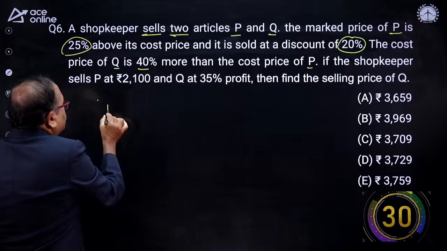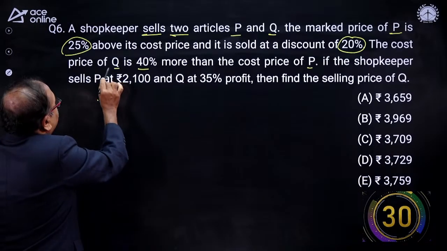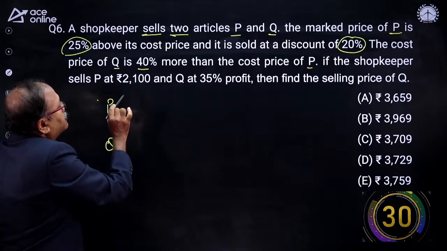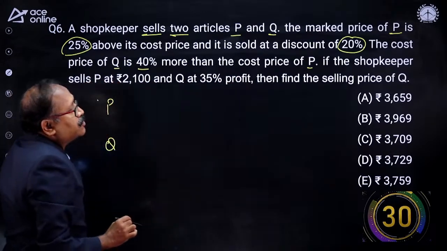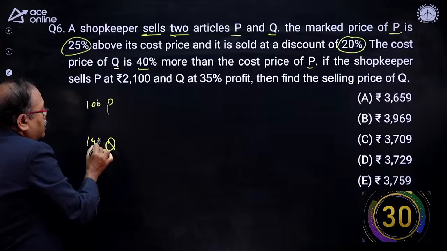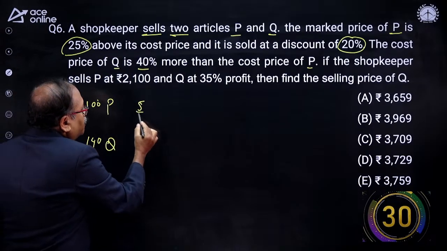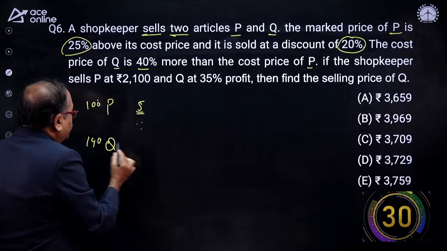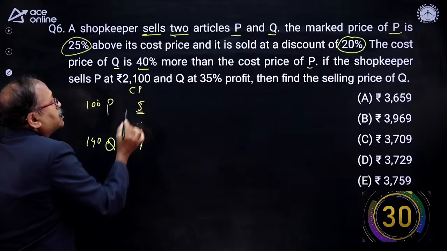So if I write down this format, what question is given to us? The cost price of Q is 40% more than the cost price of P. If P is 100, this is 140. So what is the cost price ratio? The cost price ratio is 5 is to 7. This is the CP ratio. I am just writing the question over here.